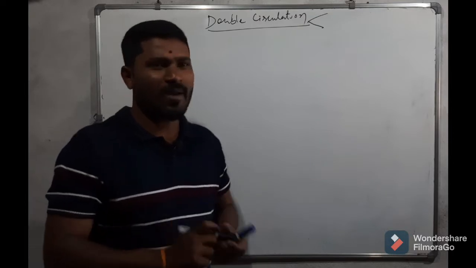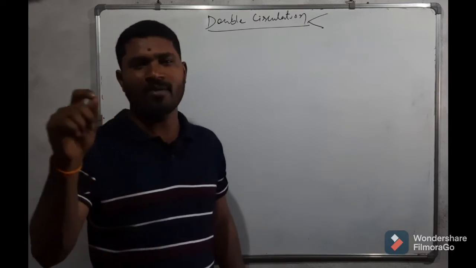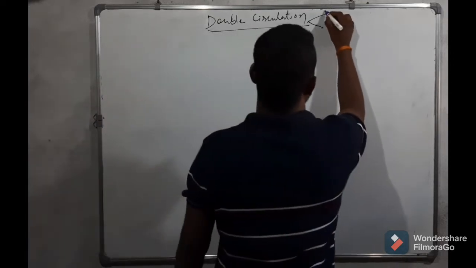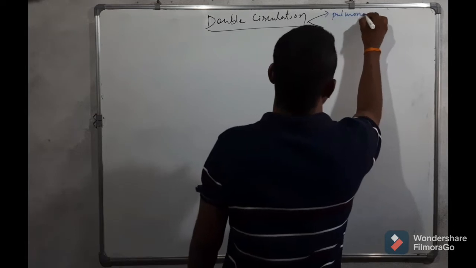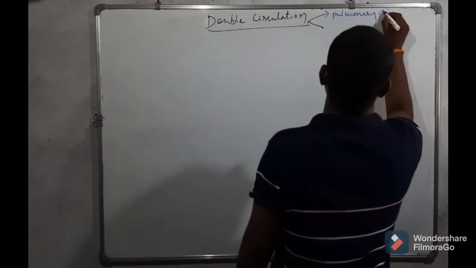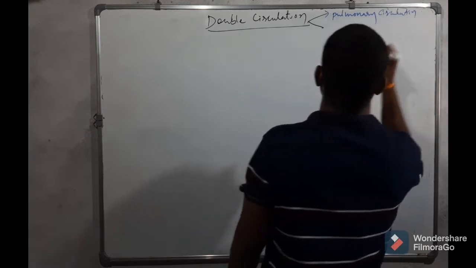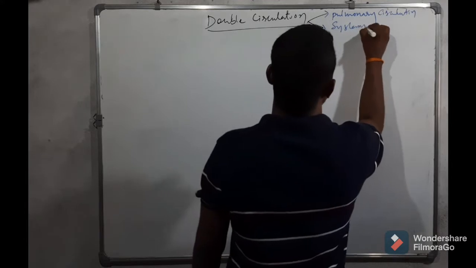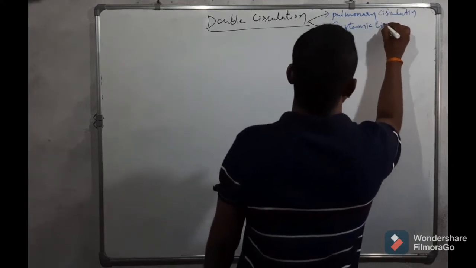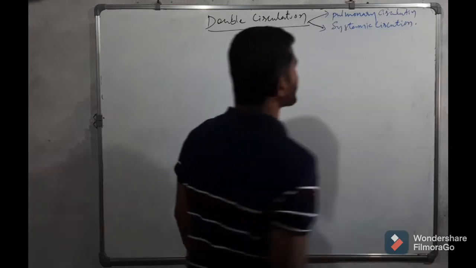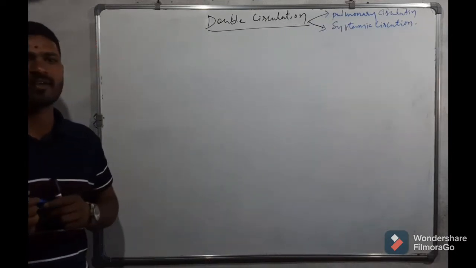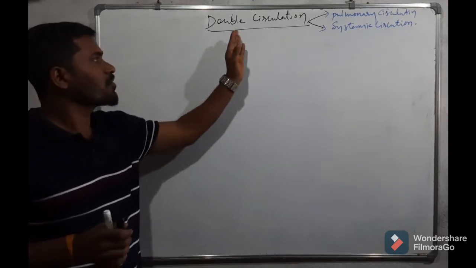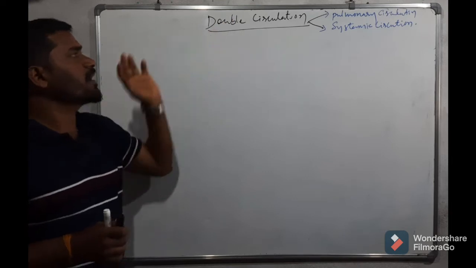So first it will be sent to the lungs, then the second time it will be sent to the body organs. The first circulation is called pulmonary circulation, and the second one is called systemic circulation. So there are two steps in the total circulation of the blood. That is why we call it double circulation.